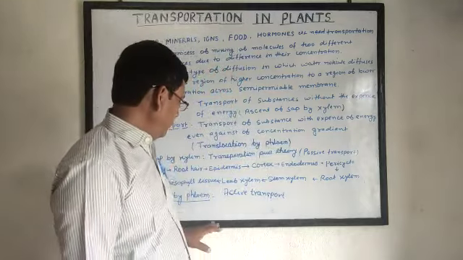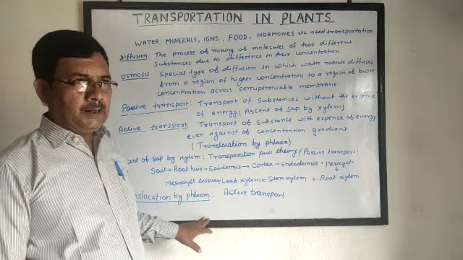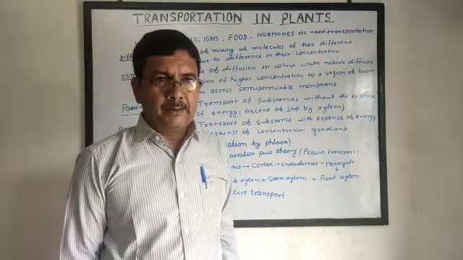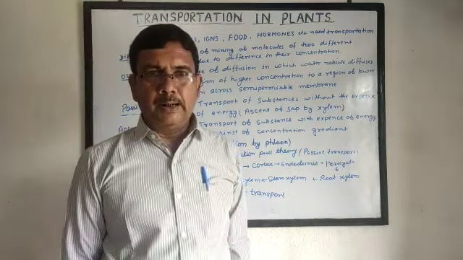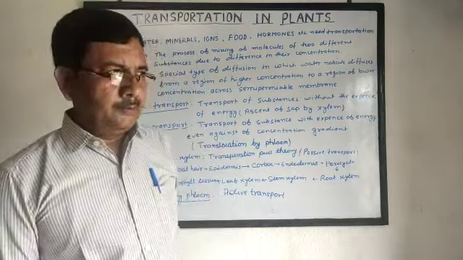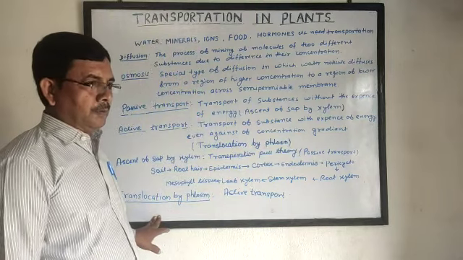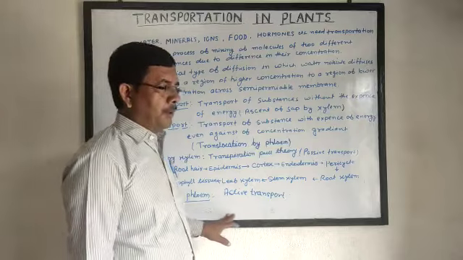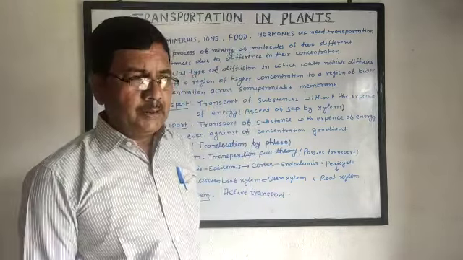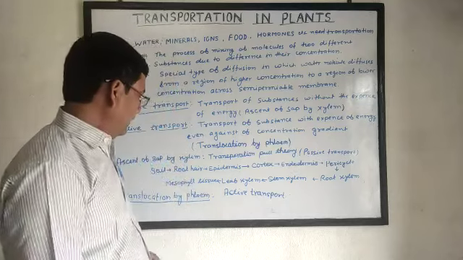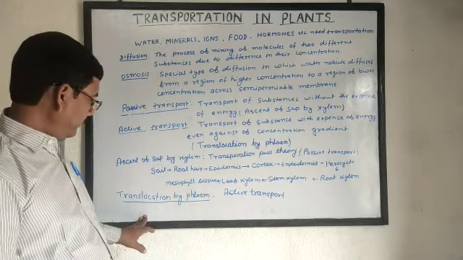The food is transported in all directions from the leaf to all parts of the plant. It may diffuse from one part of the plant to another against the concentration gradient, from upward to downward, and from downward to upward or sidewise also. So it needs energy, and energy is given by the expense of ATP.